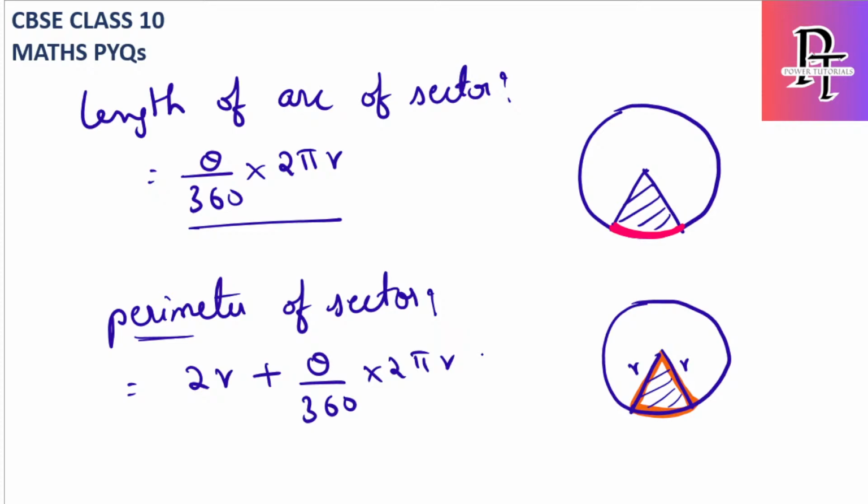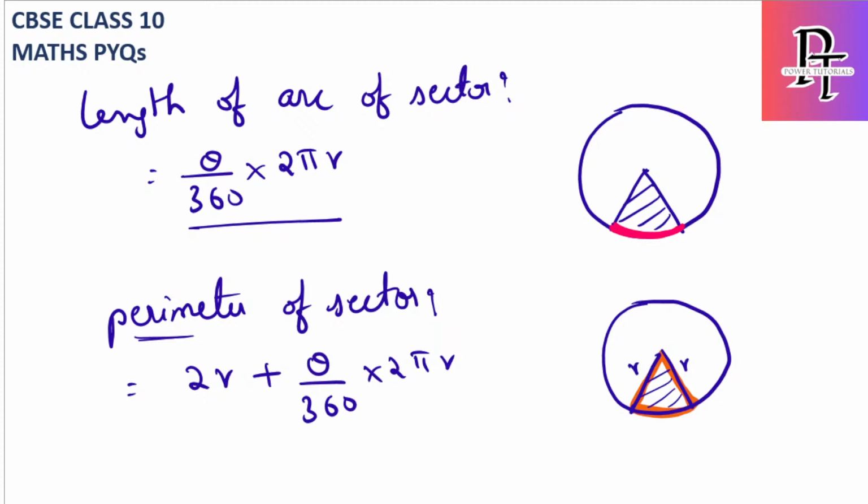Hope you understood both the formulas. What is the length of the arc of a sector? Length of the arc of a sector is theta by 360 into 2 pi r, where this is the arc of the sector, whereas the perimeter of a sector is this arc plus these two radius, because perimeter for any diagram, as I told you, is the length of the total boundary of any object or any diagram. Here the diagram is a sector, so we need to consider the entire boundary, which has 2 r's here, that is 2r plus the length of arc, which is theta by 360 into 2 pi r.